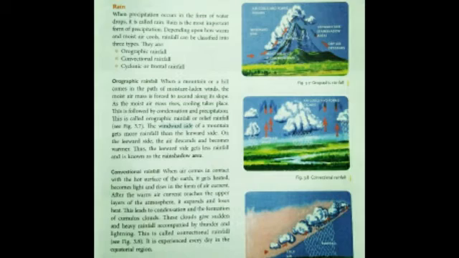Next one is the convectional rainfall. When air comes in contact with the hot surface of the earth, it gets heated and becomes light, and it rises in the form of air current. After the warm air current reaches the upper layers of the atmosphere, it expands and loses heat. This leads to condensation and the formation of cumulus clouds. These clouds give sudden and heavy rainfall accompanied by thunder and lightning. This is called convectional rainfall, and it is experienced every day in the equatorial region.